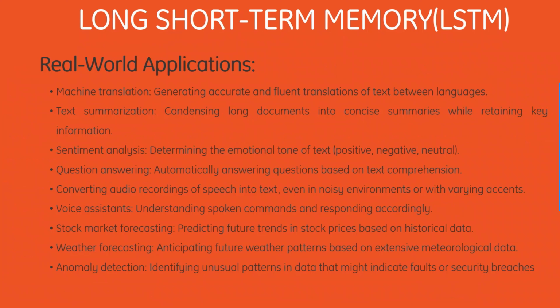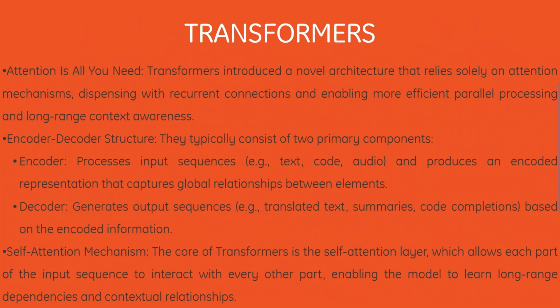Then we have stock market forecasting, which is predicting future trends in stock prices based on historical data. Then we have weather forecasting, which is anticipating future weather patterns based on extensive meteorological data. Then we have anomaly detection, which is identifying unusual patterns in data that might indicate faults or security breaches.